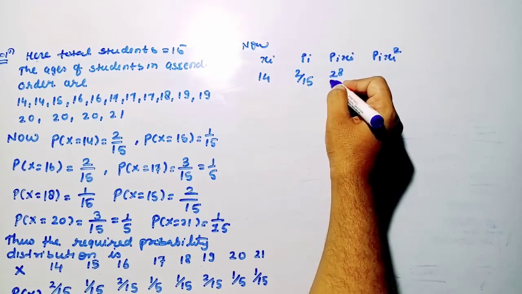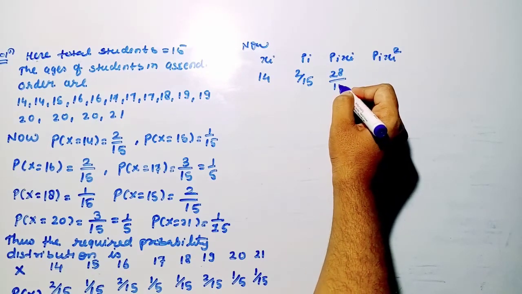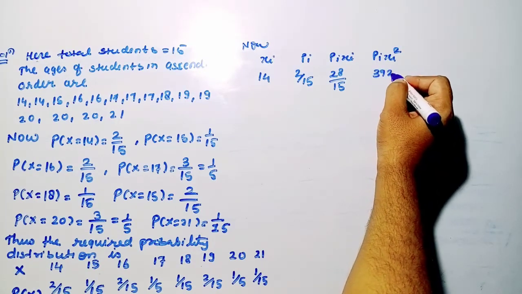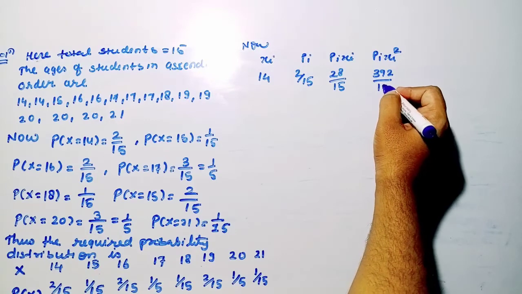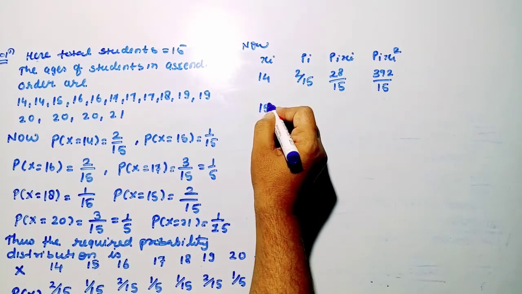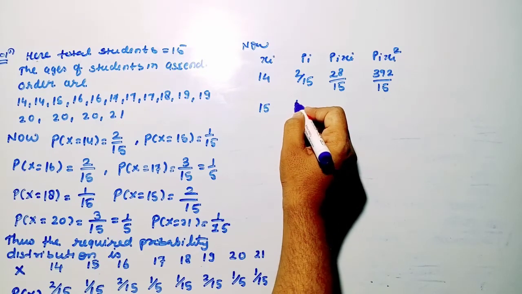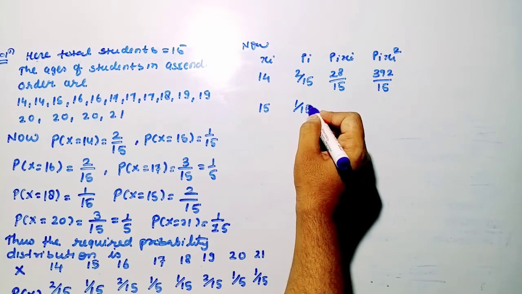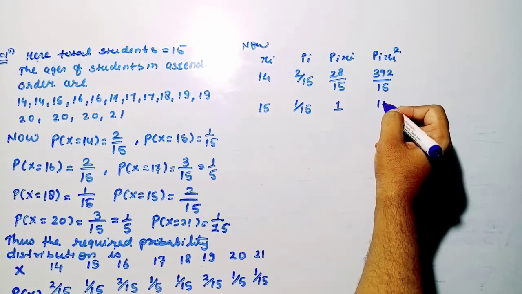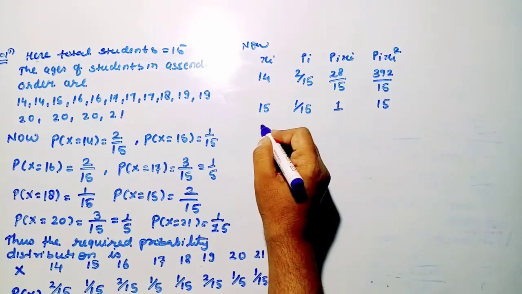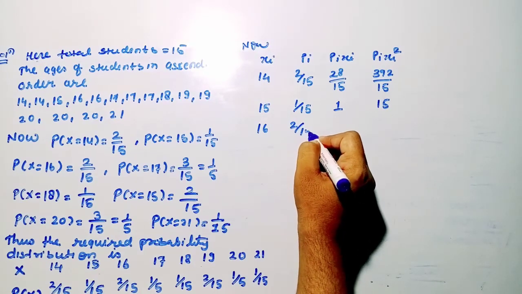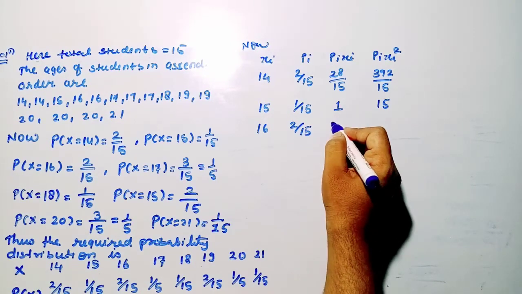So from the probability distribution we can write xi, pi, and get the multiplication of pi into xi and pi into xi square. So now for x is 15, probability is what, student? 1 by 15, so pi into xi, 15 into 1 by 15, 1, so pi into xi square, 15 square into 1 by 15, so obviously 15.